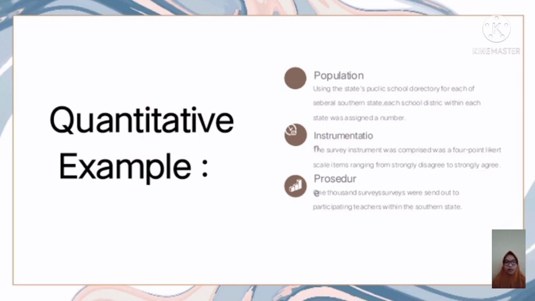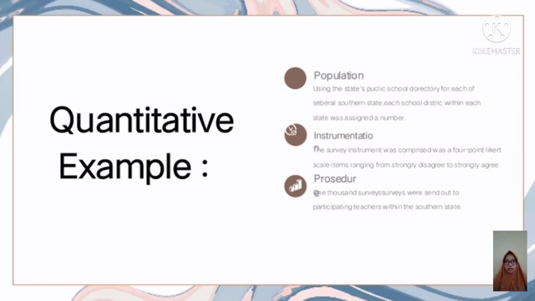The principal of each selected school was contacted and asked for information from the teachers who teach reading in K-6. Principals randomly contacted 10 teachers who teach reading at their school and obtained their participation in filling out a survey.